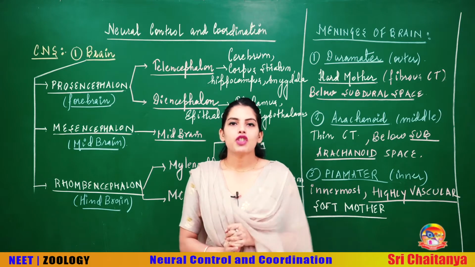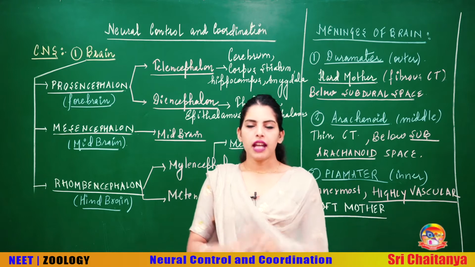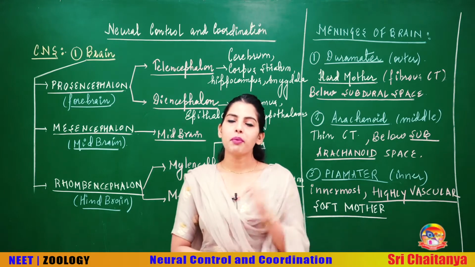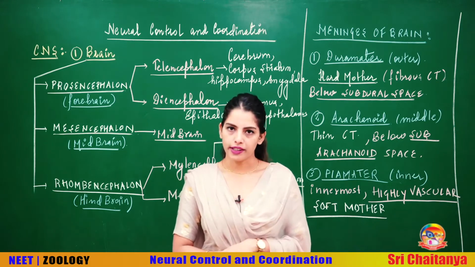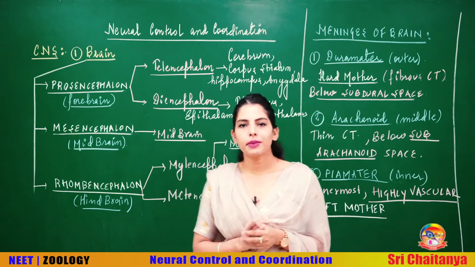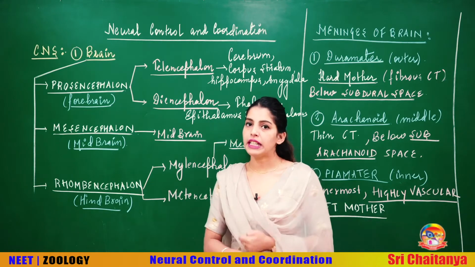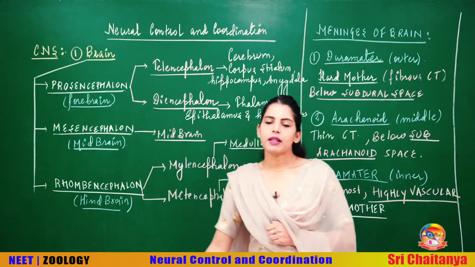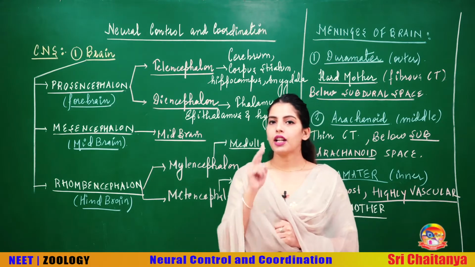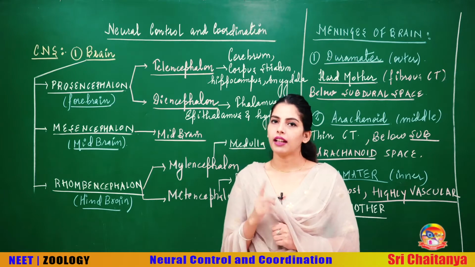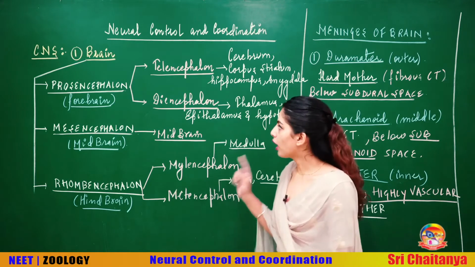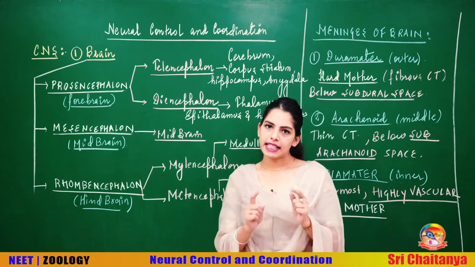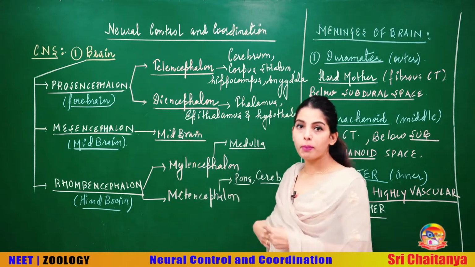We were discussing the chapter neural control and coordination, and we have already covered one major portion that was regarding the neurons. Today we are going to start with the central nervous system, as we already said in the previous lecture. And in the central nervous system, you know very well that there are two things. One is your brain and the other is your spinal cord. Now, talking about the very first part of the CNS, yes, I am talking about the brain.